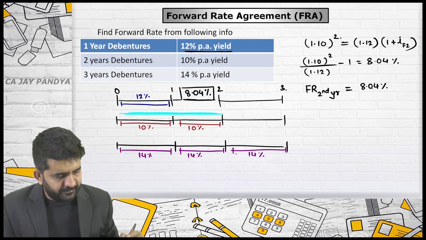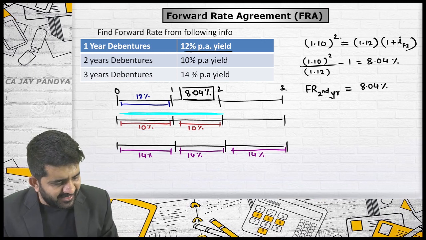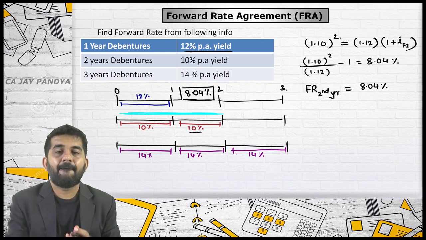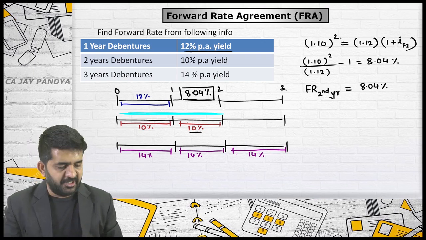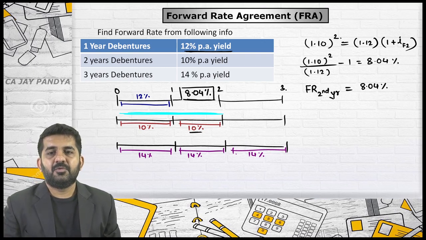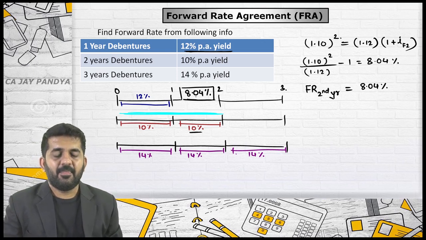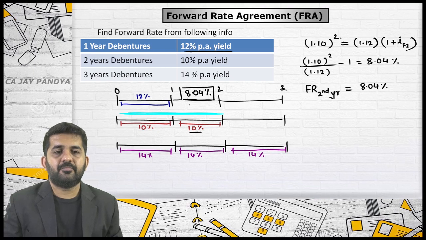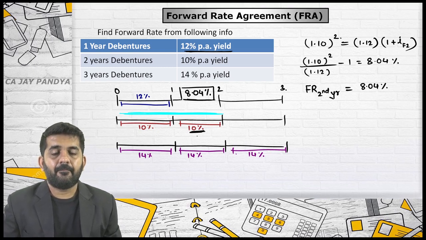Yes. Mahek. Yes, sir. Second year rate is 10%. That is the loan rate or debenture rate, whatever the company wants to borrow. No, but there's a second year rate. I have written in second year. It is for second year at the end of first year and at the beginning of second year. Then this is also the same. Which is the same? 8.04. You are talking about 12%. I am talking about 10%. It is for 2 years. We will have to invest in first year and second year both.